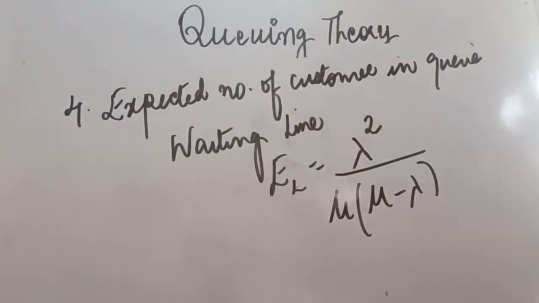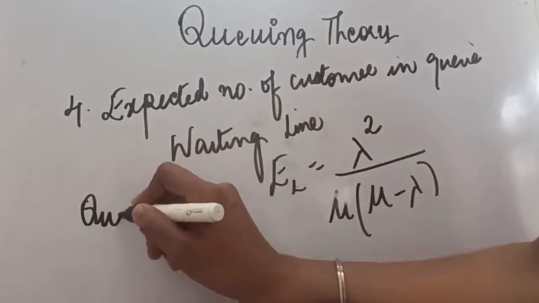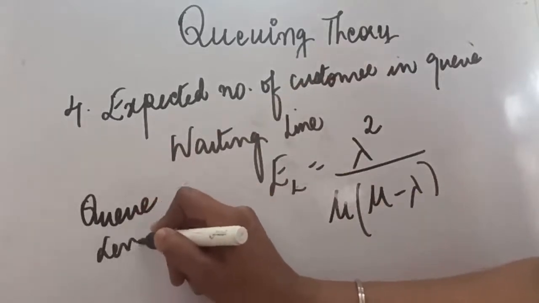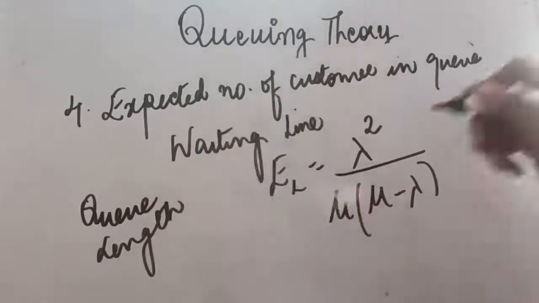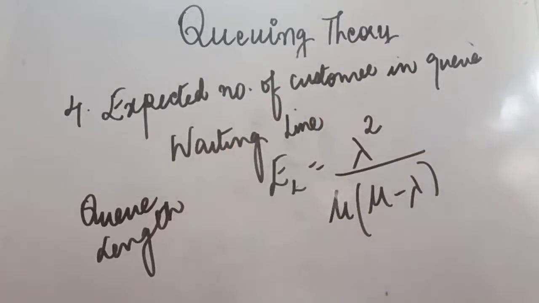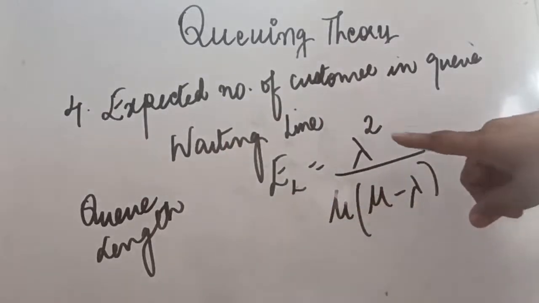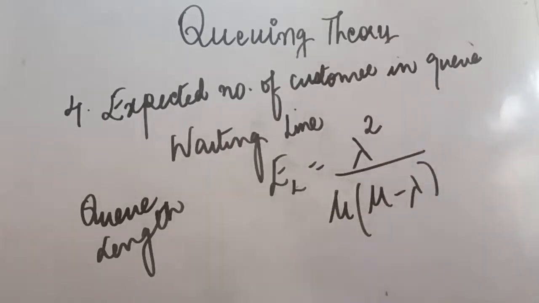The expected number of customers in the queue is the expected number of customers in the system minus the number of customers getting the service. So we require the waiting line. Sometimes in the question such words can be used: what is the queue length? It is also your EL. Queue length is EL, so it will be denoted with EL. The formula is simple: lambda square divided by mu minus lambda.